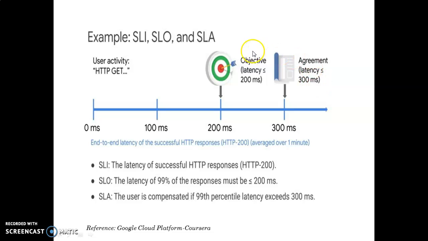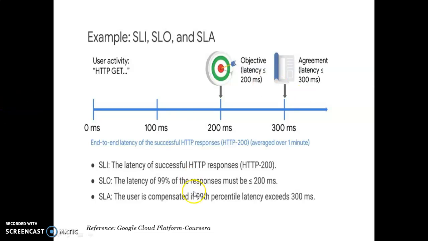If so, then what would be my objective? I have to strive, I have to work hard to make my latency less than or equivalent to 200 milliseconds. Okay, so it should not go over 200 milliseconds. If I've set that objective, that it should not go over 200 milliseconds, then I'll be on the safer side to abide by the agreement, because the agreement is not over 300 milliseconds.